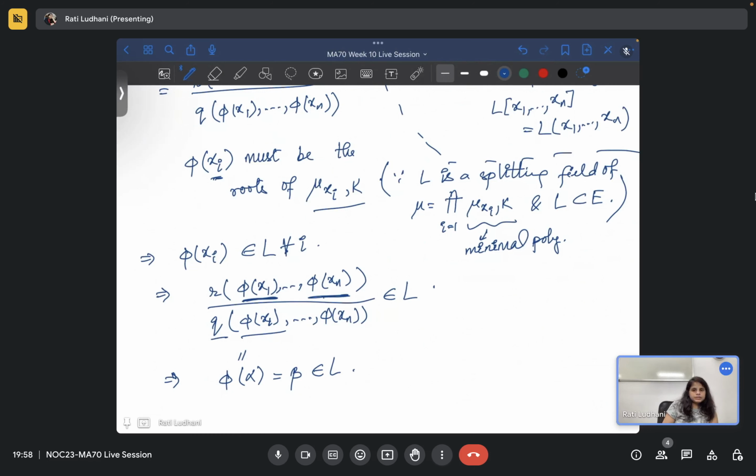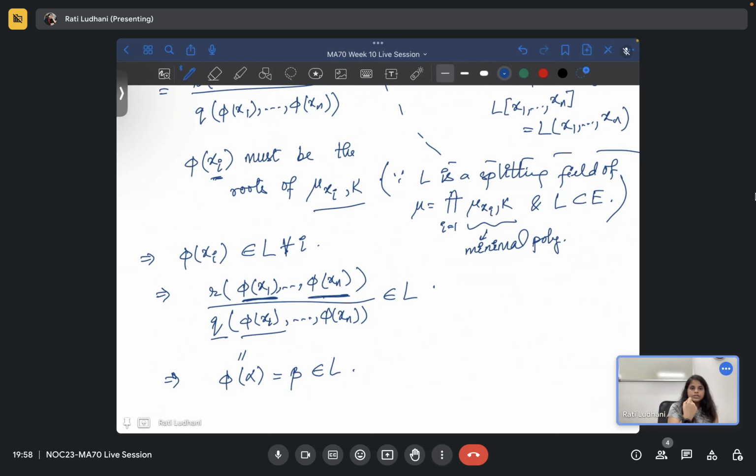Any doubt? So the key is you can always write the roots in terms of xi's, and all the roots of xi's are there because that is a splitting field. So this is a very general statement. Splitting fields are normal extensions.